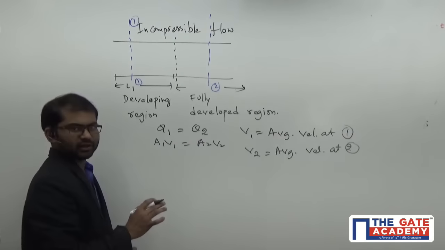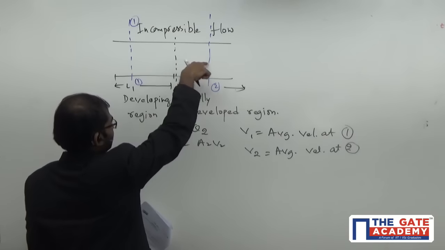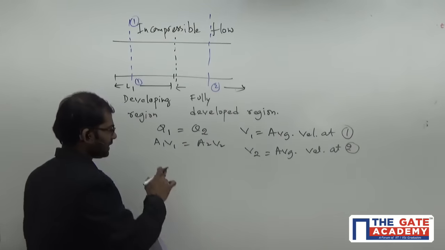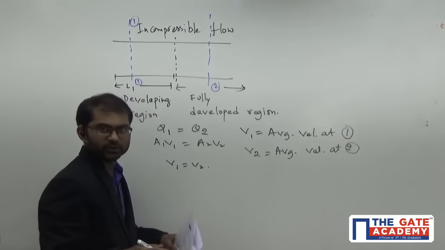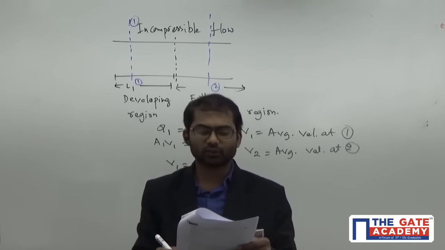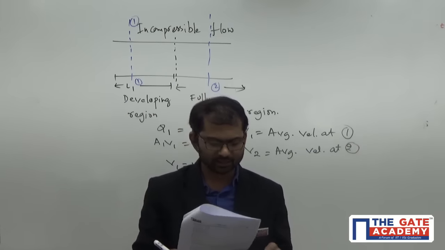Okay, so these are the two values here. We need the value of V2. In this case, as the pipe is of constant diameter, A1 is equal to A2. So simply V1 will become V2. So the answer is that it is equal to the mean velocity of the fully developed region here. Understand? So the answer is this one here.